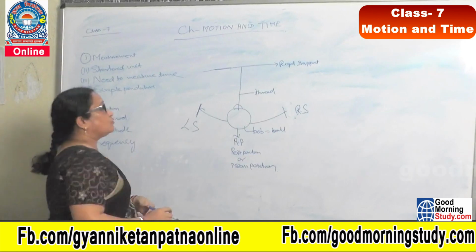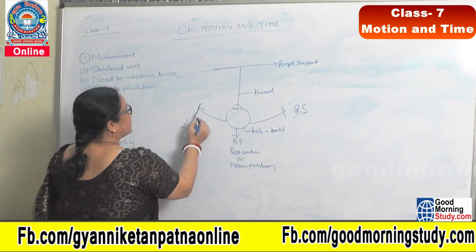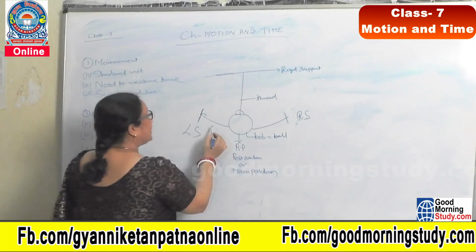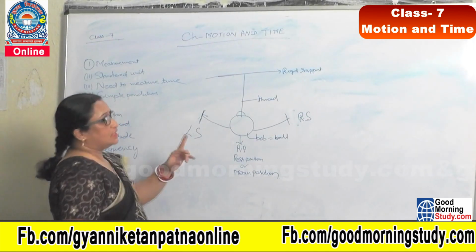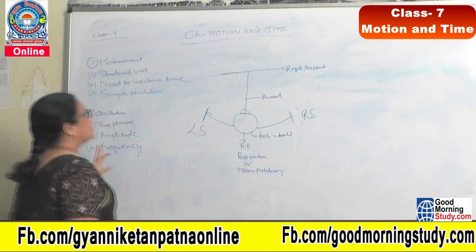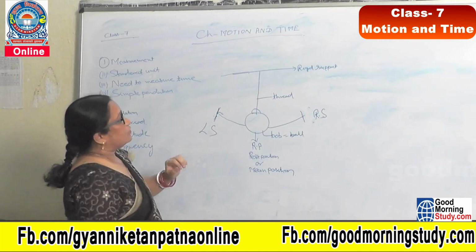So what is one oscillation? When it starts from the extreme left position, goes to the right position and comes back to the extreme left position, then it is one oscillation.